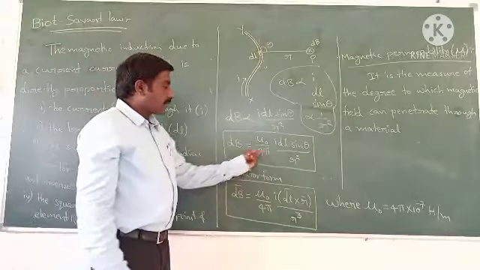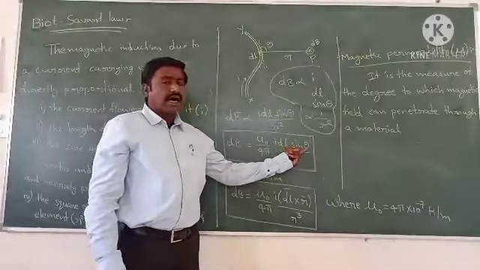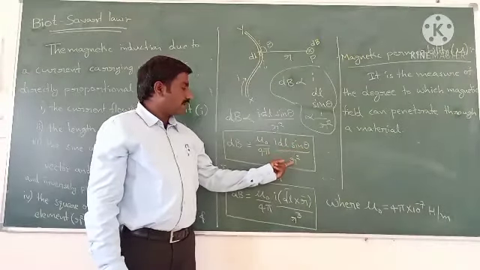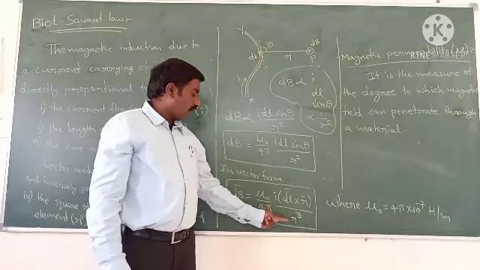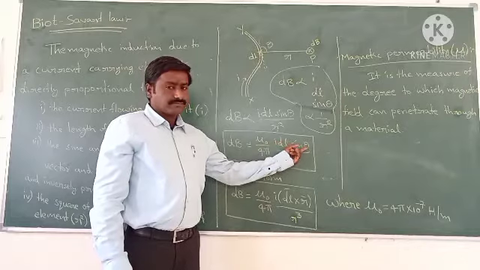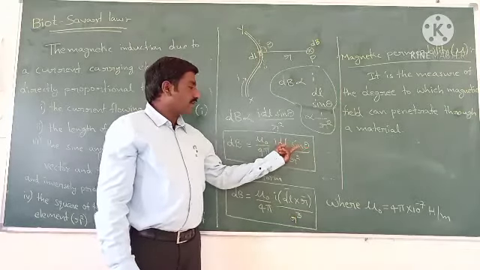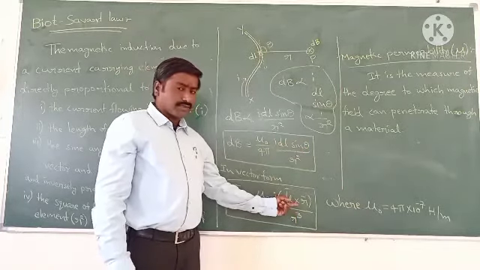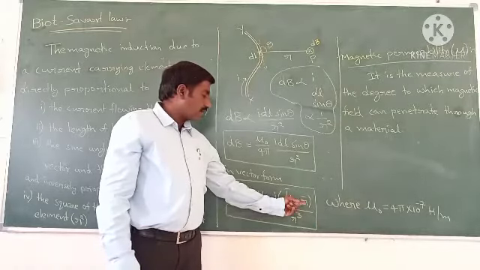In vector form, just multiply and divide with r. Then in the denominator, r square into r is r cube, and in the numerator, dl r sin theta. So in vector form, sin theta can be written as a cross product, dl cross r.